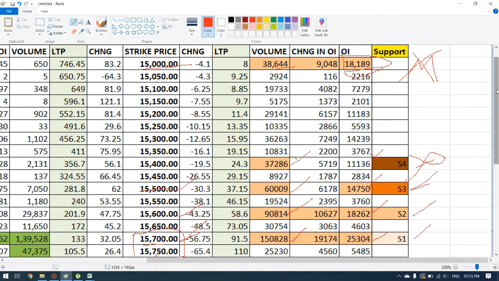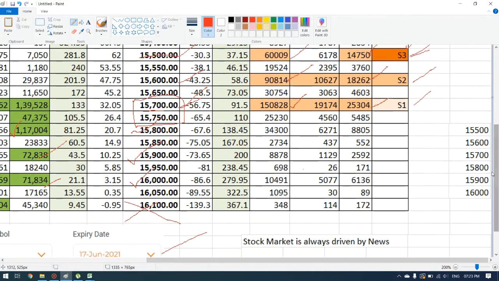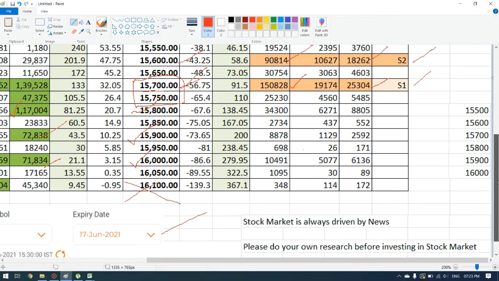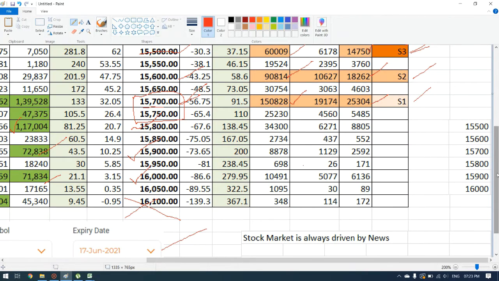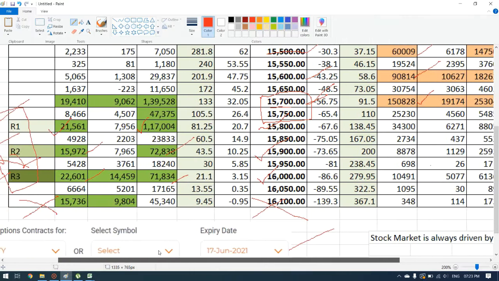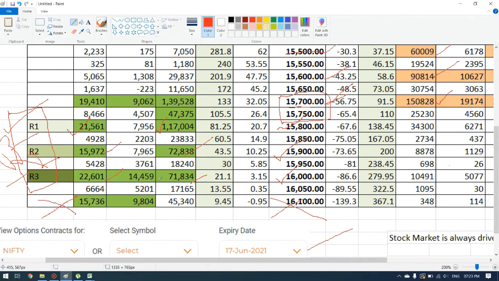Okay, and so in order to conclude whether the market will be green, sideways, or red, that is whether the market will be increasing, sideways, or decreasing, first we will analyze the volumes. Okay, what all the volumes we have.